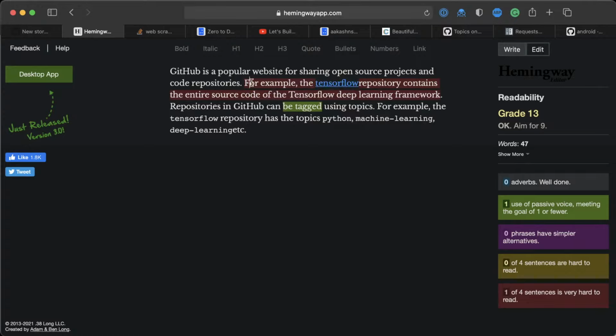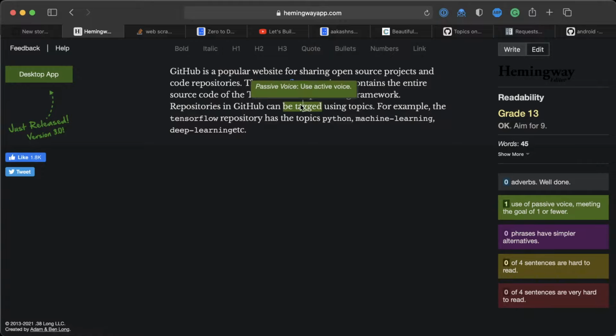Yeah. So here it says, for example, the TensorFlow repository contains the entire source code of the TensorFlow deep learning framework. So it says one of 4 sentences is very hard to read. Okay. I don't know what will fix it. You can play around with it, but this looks like this fixed it.